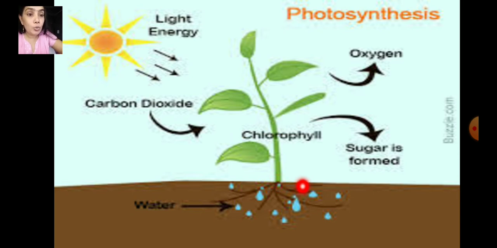The root absorbs the water. What do we do when we put a straw in a glass of juice? We suck the juice, and the juice enters our stomach and all parts of our body.